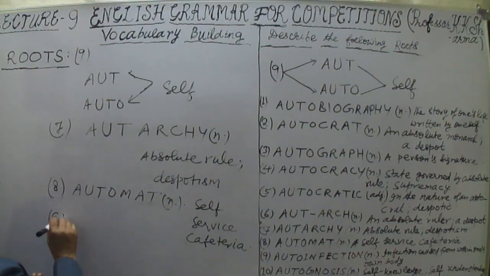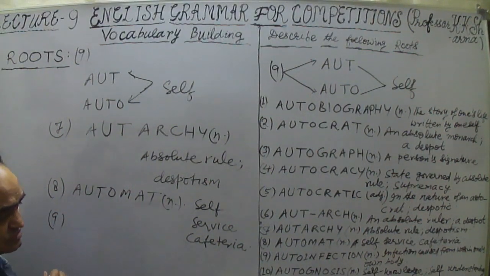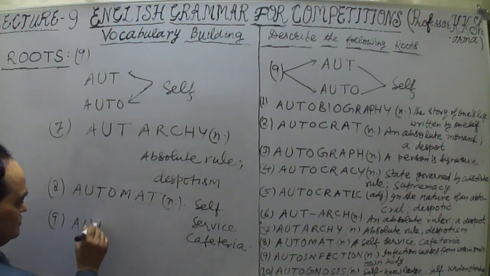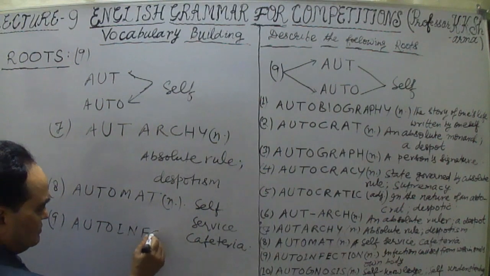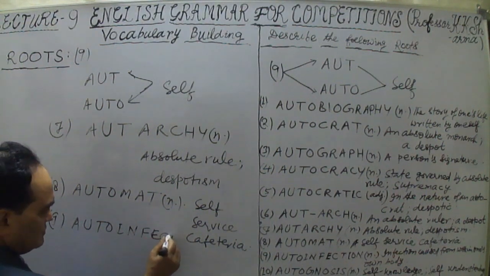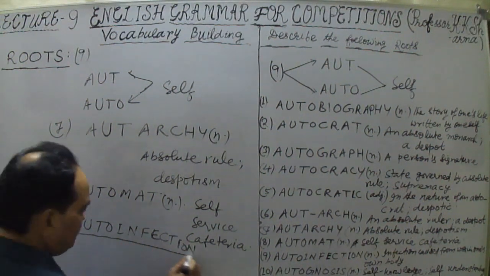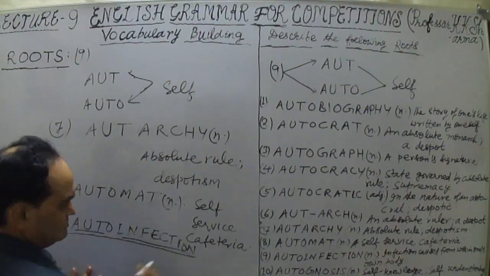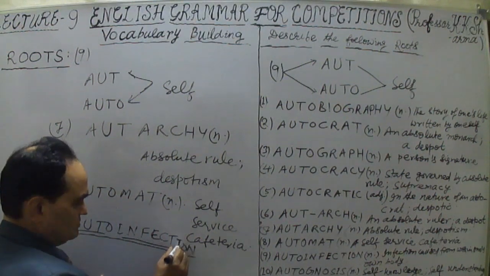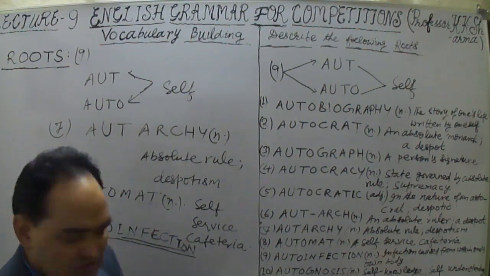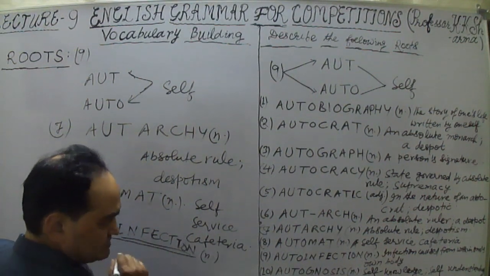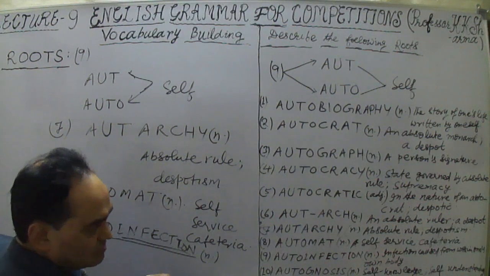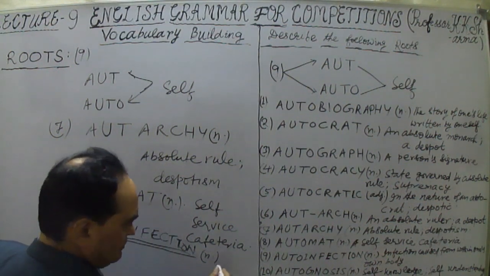Now the ninth word is auto-infection, as I did tell you. When infection is from one's own body. Auto-infection is auto and infection. Infection means disease coming out from one's own body. Self is a noun here. So what is this? Infection caused from within one's own body.